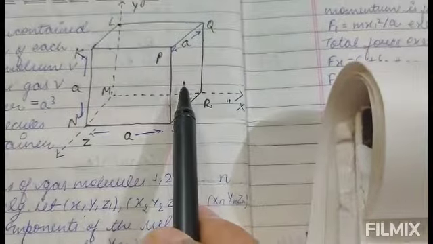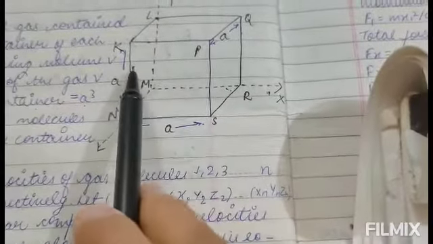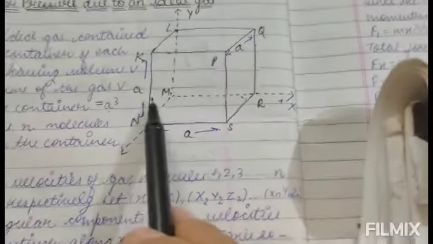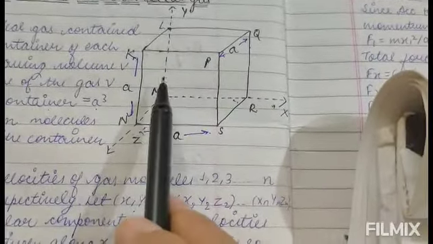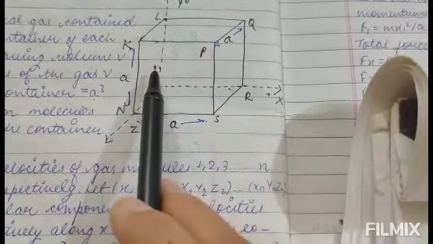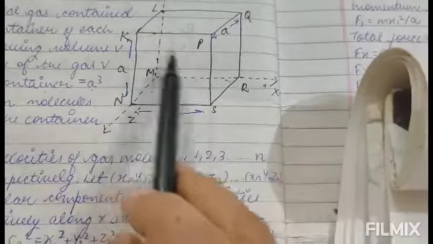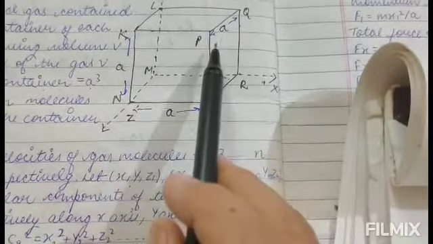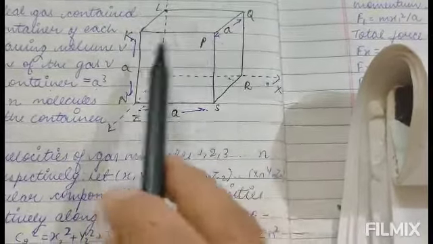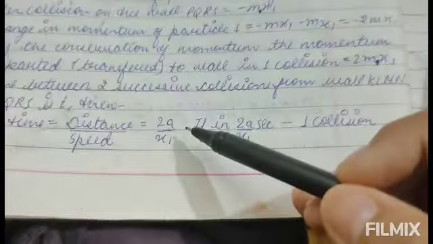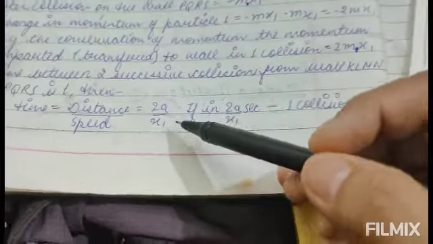Here it will collide, then after collision it will again move back to the face KLMN. That means before two collisions it will take 2a distance: a from here to here, then a from here to here. So a plus a, that means 2a distance is travelled by the particle.